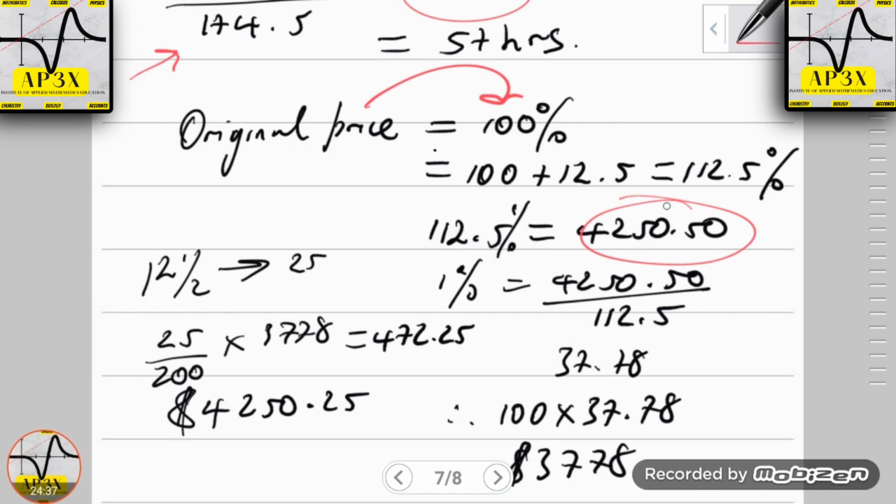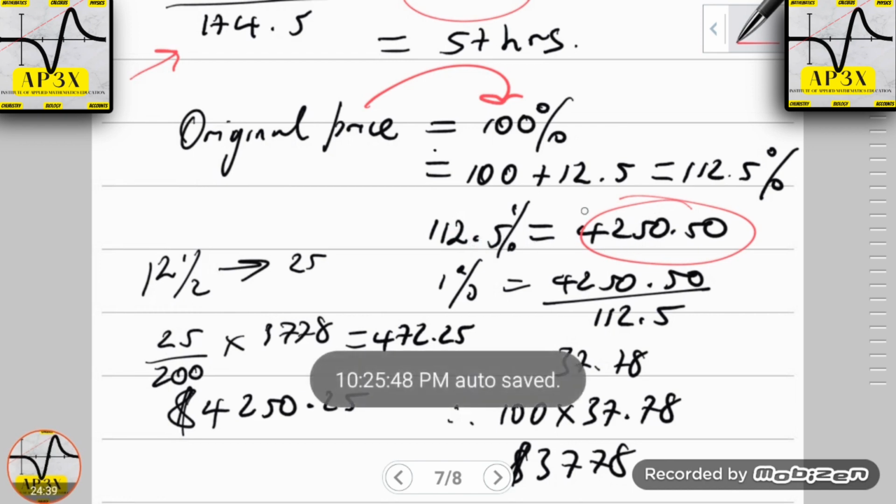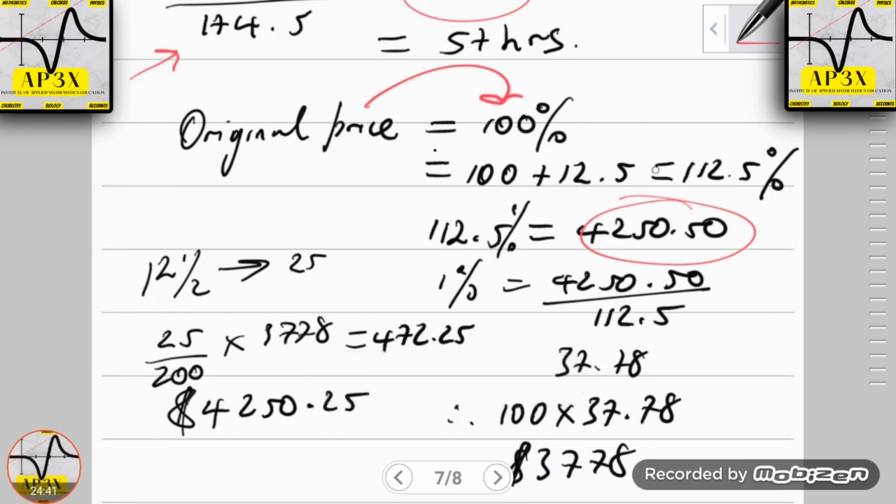This money already includes the 12.5. So that means I would have already had to add the 12.5 to the original. Now, if we set up this direct proportion problem here, that 112.5% is equal to